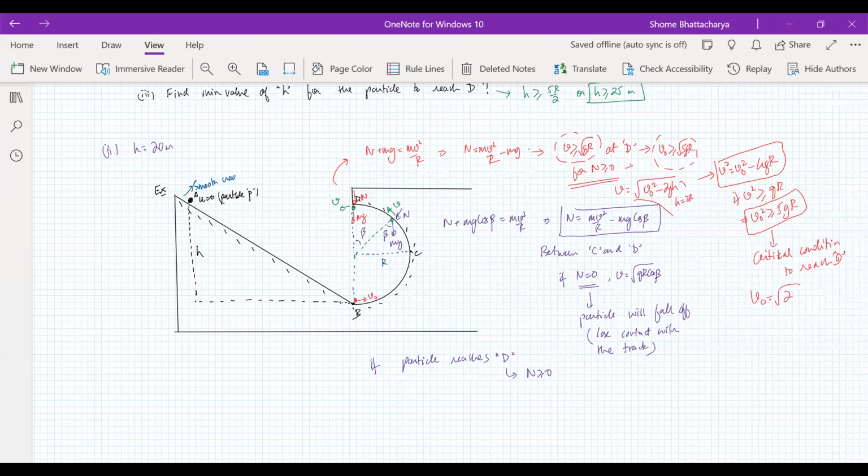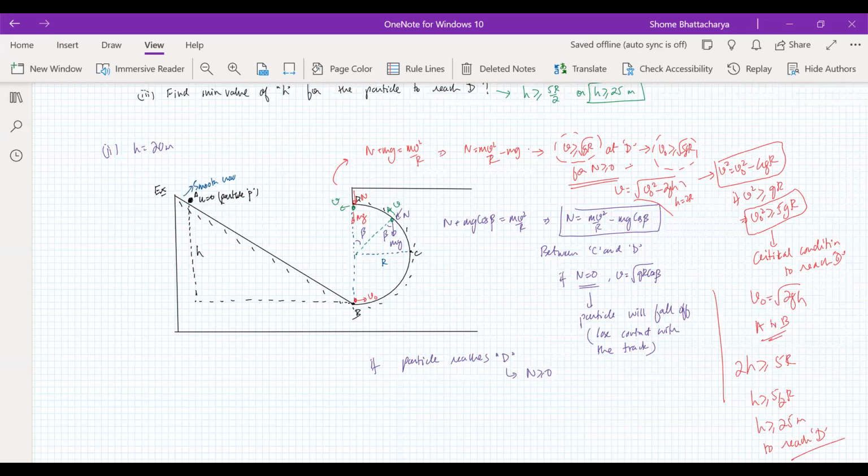Square root of 2gh, from E to B, by work energy. So 2h should be greater than or equal to 5r, or h should be greater than or equal to 5 by 2 r, or h should be greater than or equal to 25 meters to reach the point D.